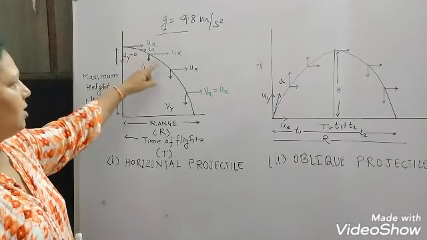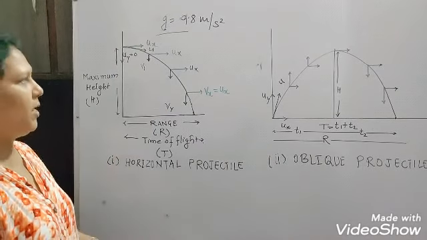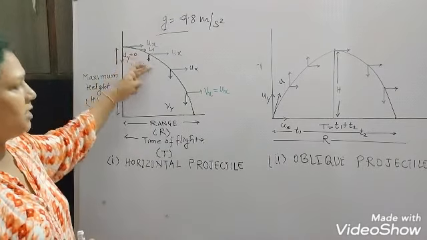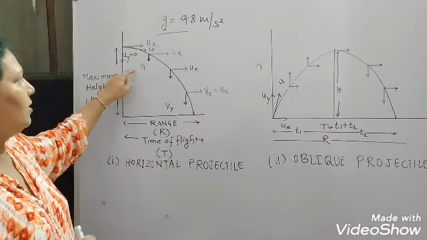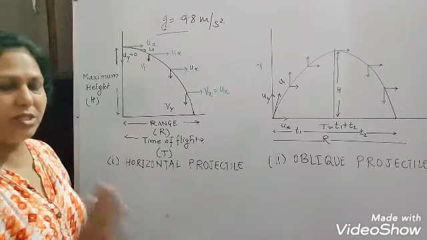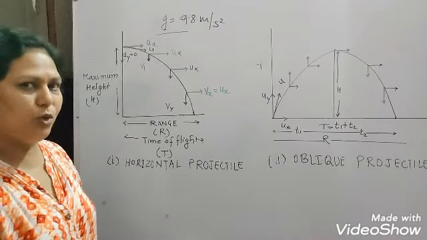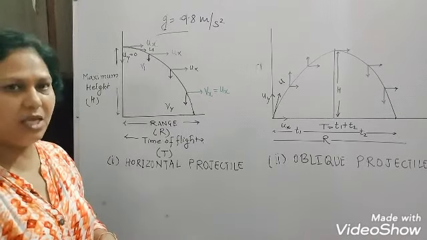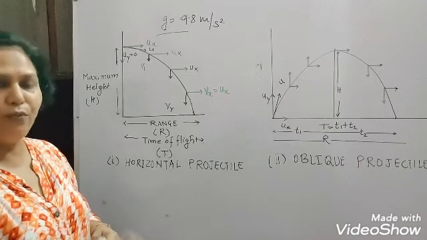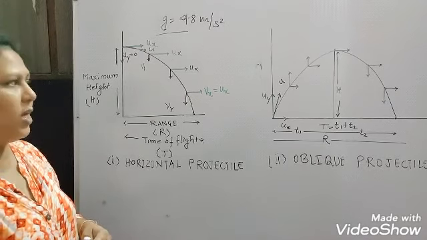So this is a motion which is taking place in the xy plane, and here the velocities are resolved in two components, the horizontal component and the vertical component. The horizontal component remains as it is, and that means it is a uniform velocity. The vertical component gradually changes, but it changes with uniform acceleration. So it is uniformly accelerated velocity.